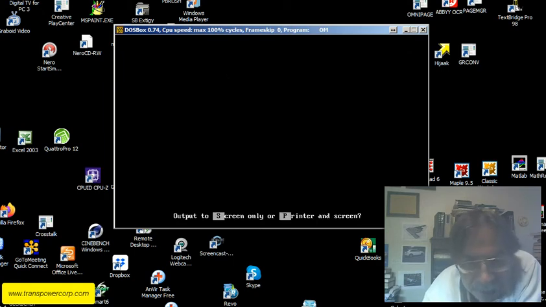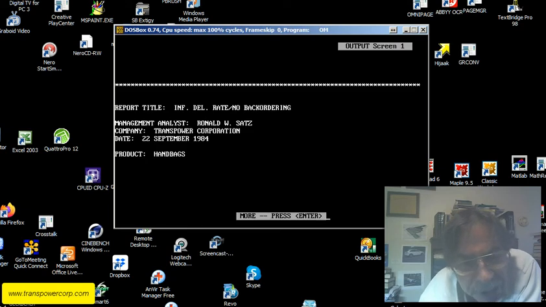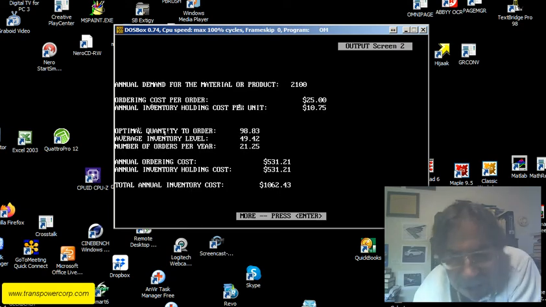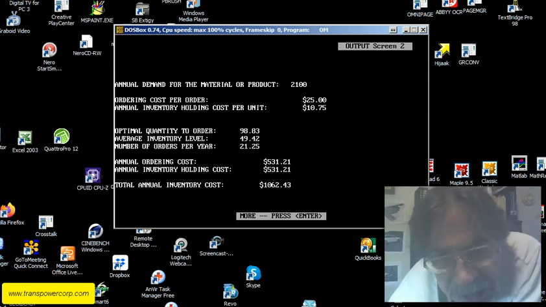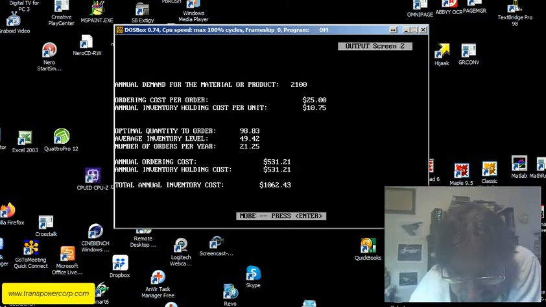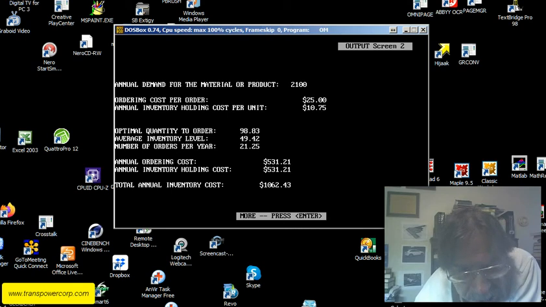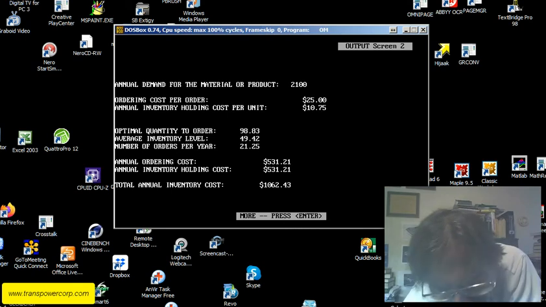Compute only, screen only, and screen length for the output. Everything is nicely aligned here. Annual demand for the material product is 2100. Ordering cost per order is 25. Annual inventory holding cost per unit is 10.75. So the program tells us that the optimal quantity to order is 90.83. You could round that up to 91, for example.